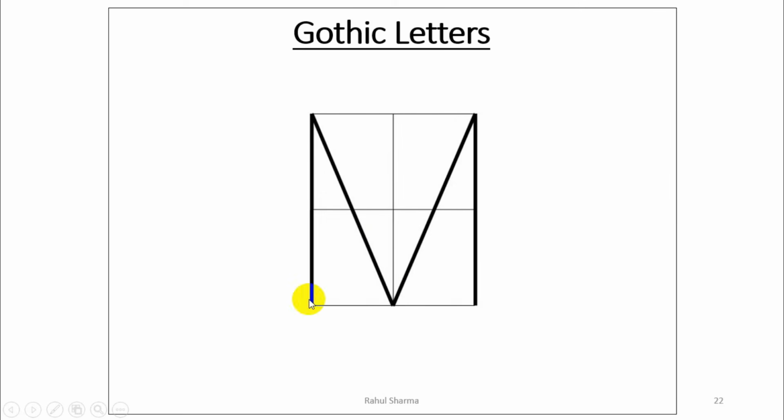Now this is the letter M, a straight line here. Then you have to join the upper left corner to the mid and then again to the upper right corner, and you have to take the lines up to the base. Mostly when we write the letter, we take it up to half. That is wrong. In letter writing, we have to take it up to the base.